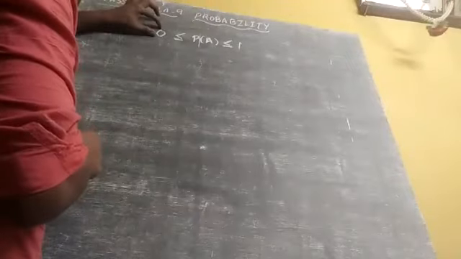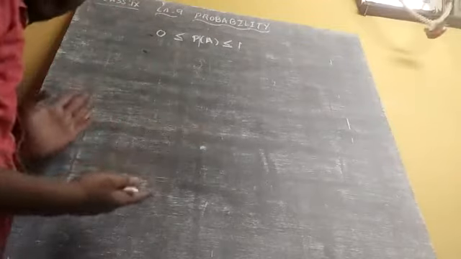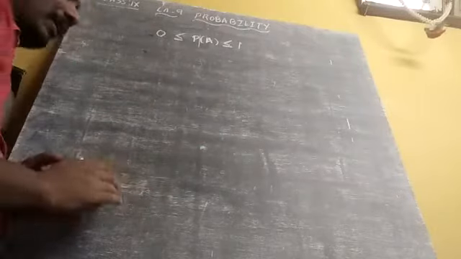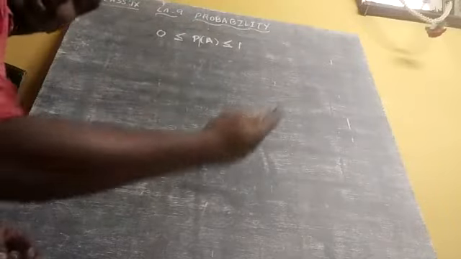So from 0 to 1, it will not come less than 0 and it will not come more than 1. Negative values like minus 0.1, minus 2, minus 5 will not come in probability. Same, it will not come more than 1, like 1.5 or 1.2. Always it lies between 0 and 1, like 0.1, 0.01, 0.5, 0.9, 0.99.